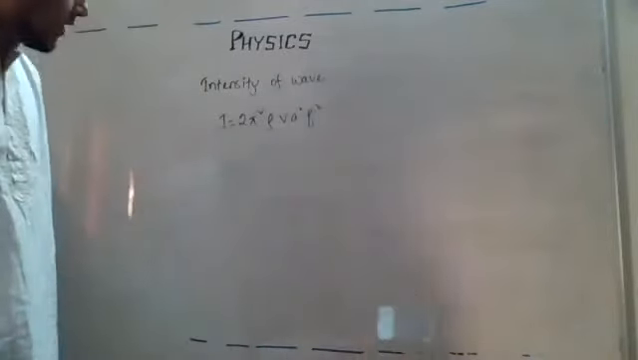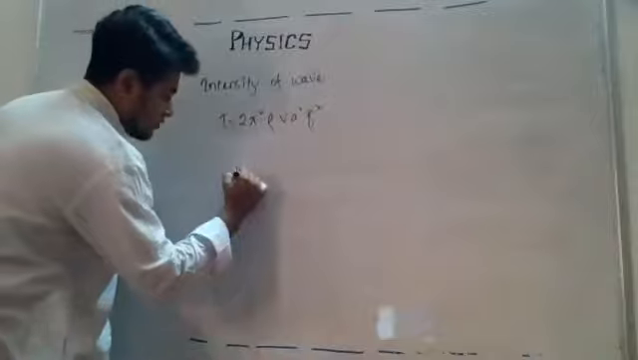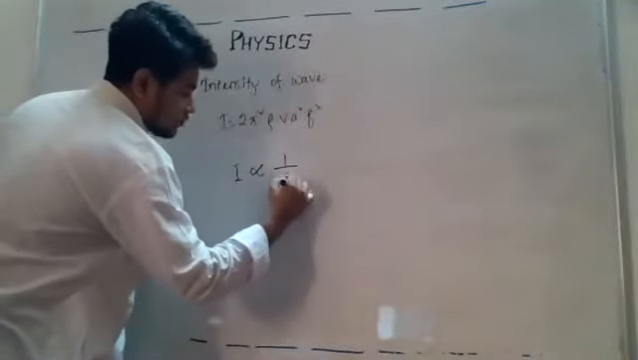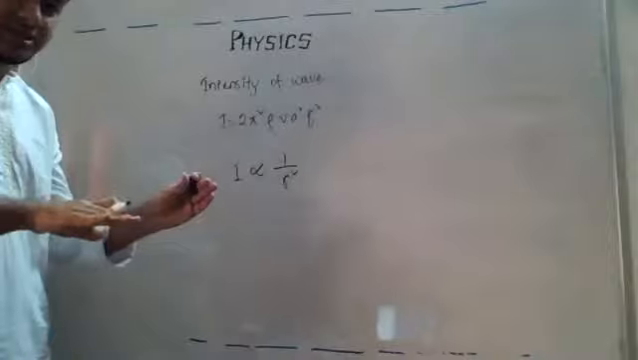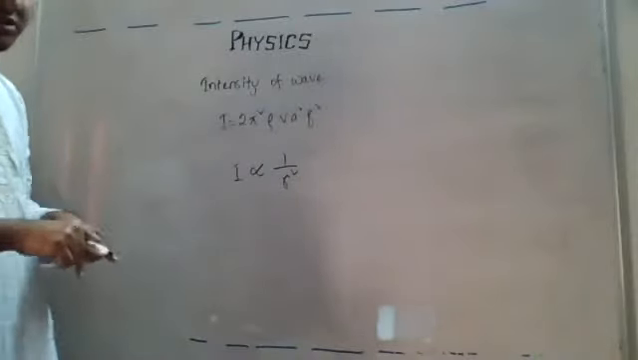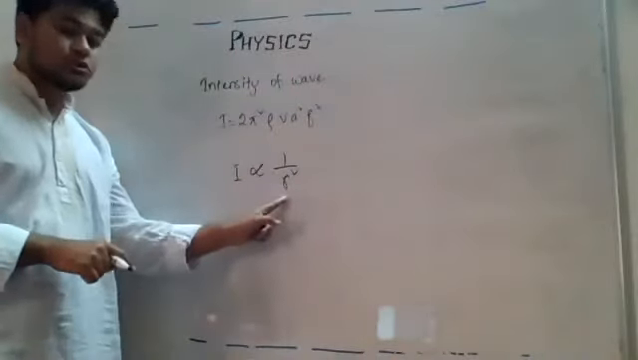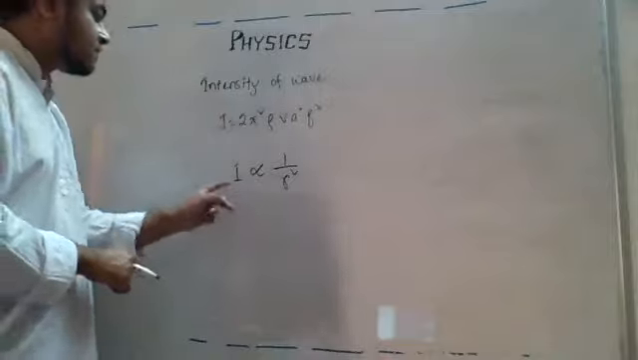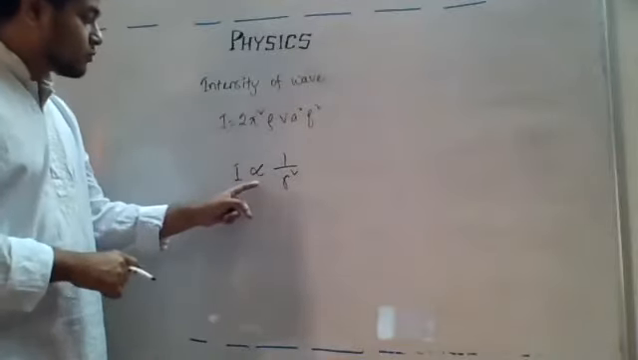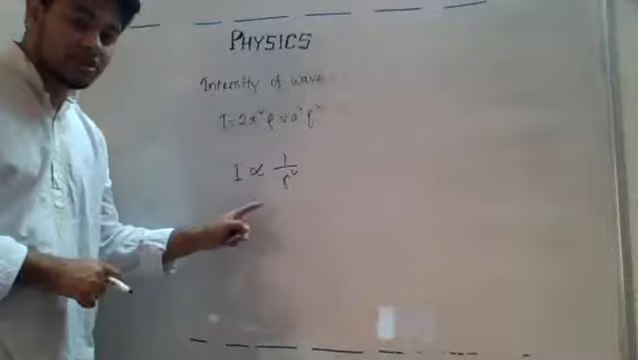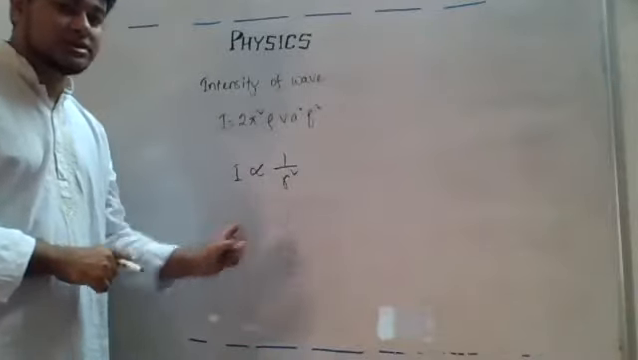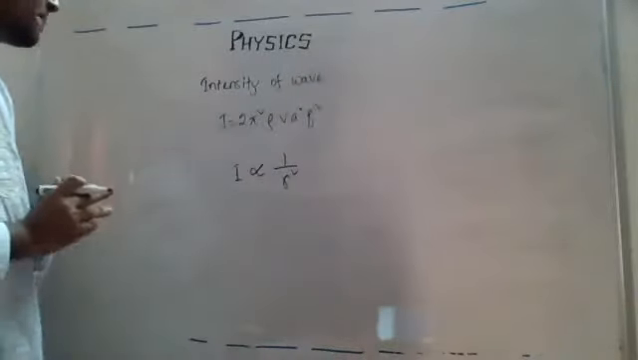And if I want to put it into a relationship, it will be like this. It will be inversely proportional. As distance increases, intensity decreases. So inversely proportional, that is for sure, but the relationship will be exactly like this. The intensity is inversely proportional to the square of the distance between the source and the listener.